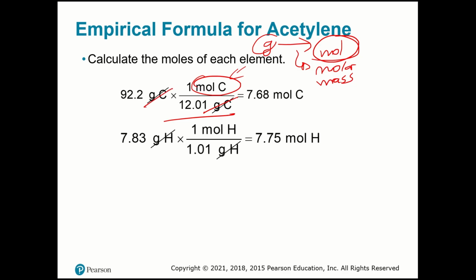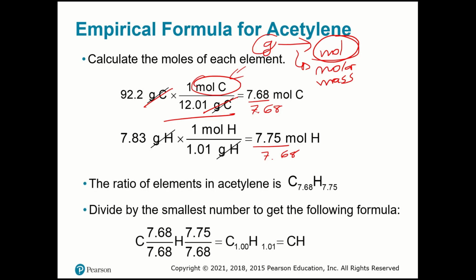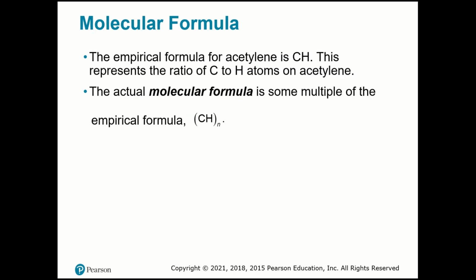The same thing you're going to do with the hydrogen. Now the second step is to choose the smallest one and divide both by 7.68, like here. So now we're going to have CH. That is the empirical formula. So the empirical formula of acetylene is CH. This represents the ratio of carbon to hydrogen atoms in acetylene. The actual molecular formula is some multiple of the empirical formula.